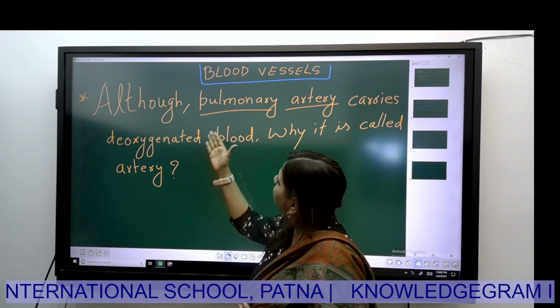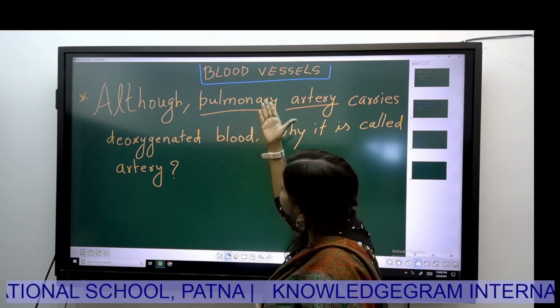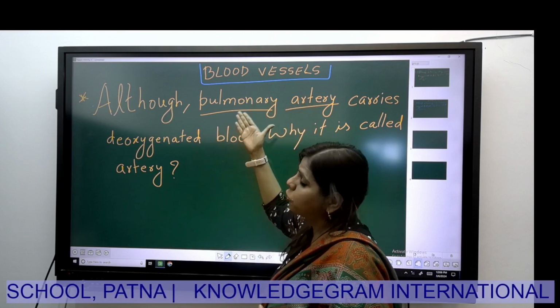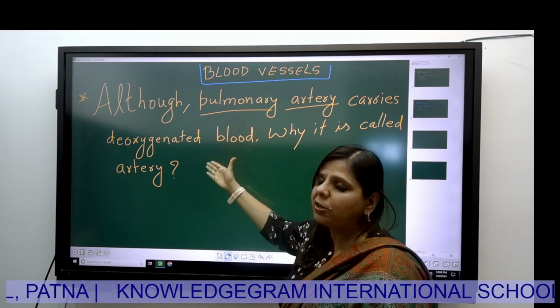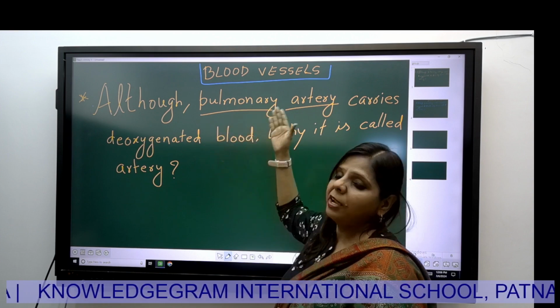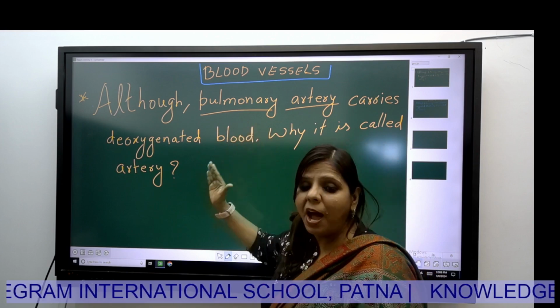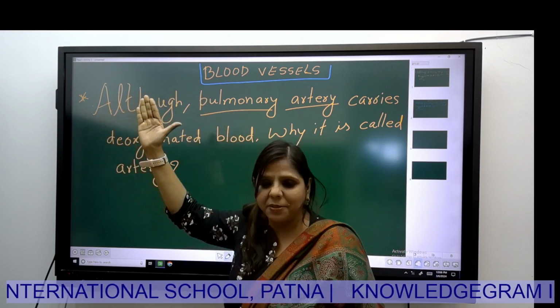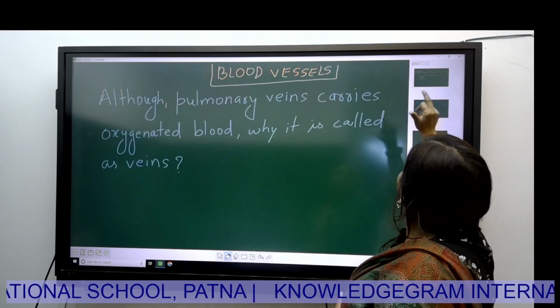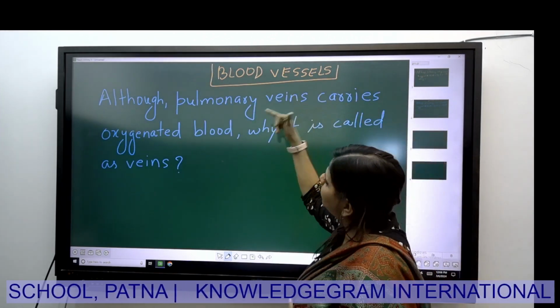So don't get confused. It is carrying deoxygenated blood, so it should be a vein? No, it is not a vein. Why is it not a vein? Why is it an artery? Because it is carrying blood from the heart to the lungs. And vice versa in the case of pulmonary vein.